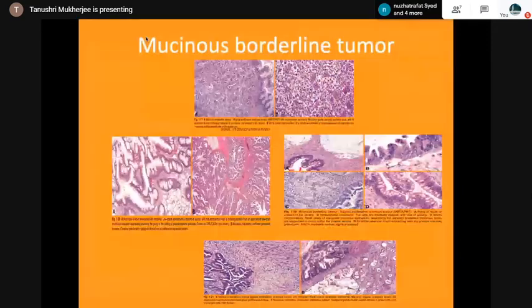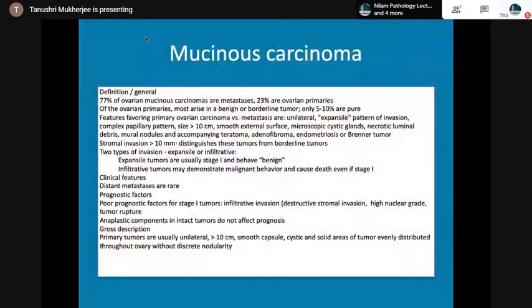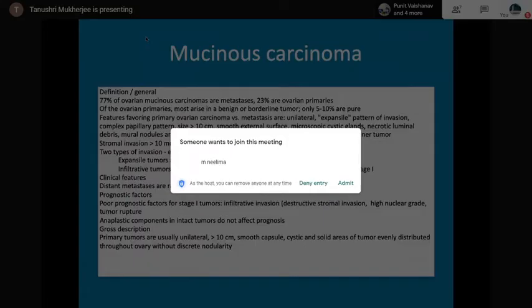So, mucinous borderline spectrum with varied histomorphology, and the mucinous carcinoma. 77% of ovarian mucinous carcinomas are metastasis. 23% are ovarian primaries.